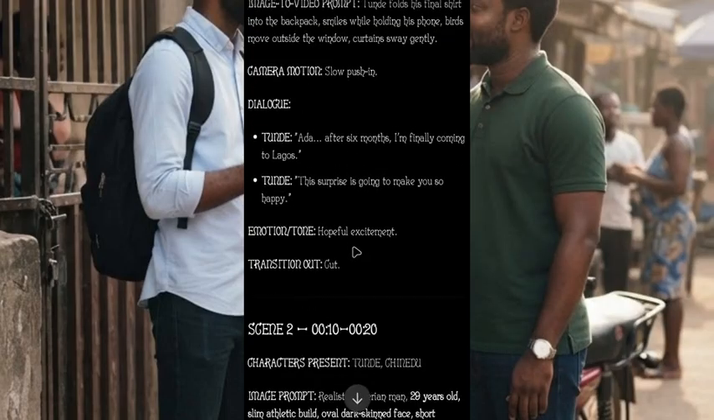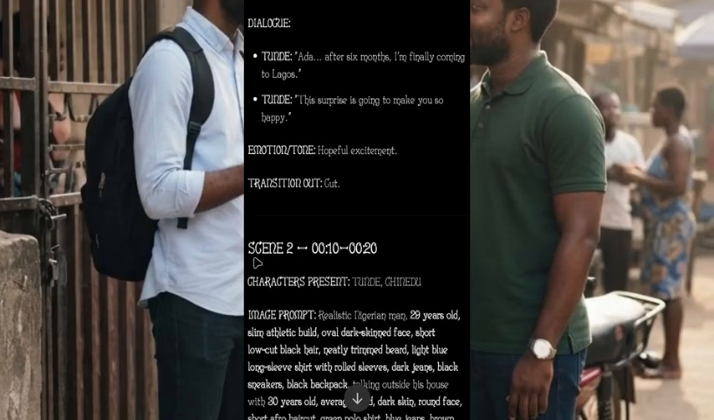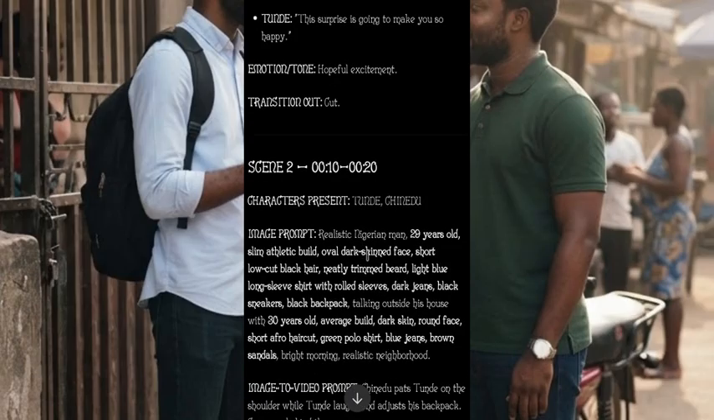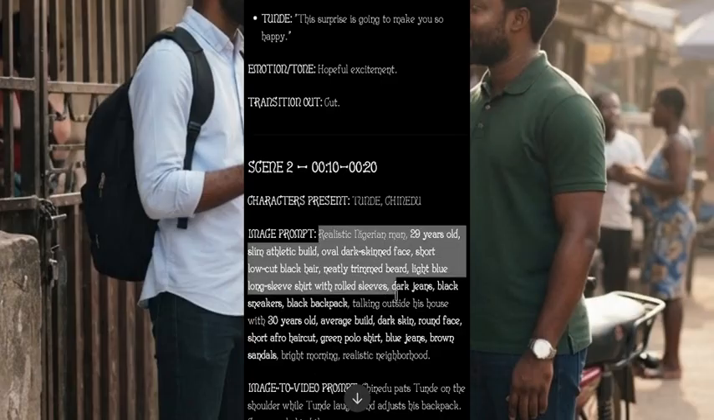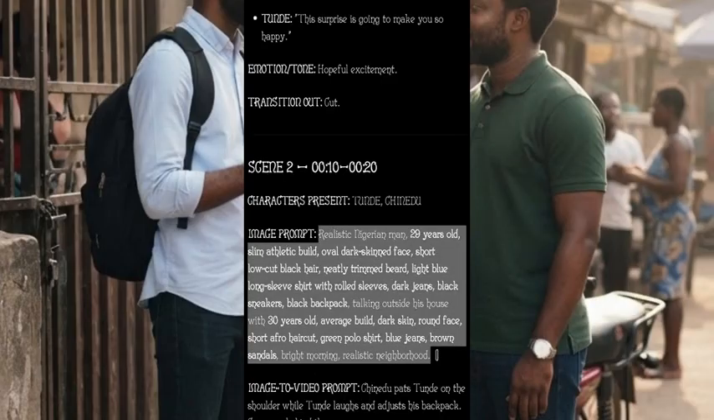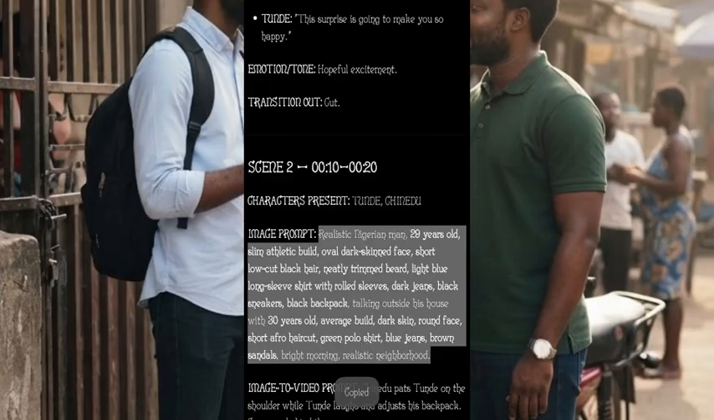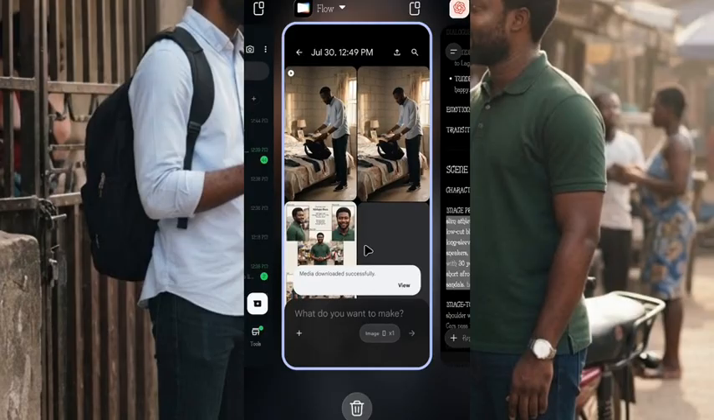Now coming down to ChatGPT, you're coming down to scene 2. As you can see, scene 2, character present. When I say character present, that is Tunde and Chinedu. So you just copy the image prompt like this. This image prompt only, you copy it. And after you copy it, the next thing, you go back to Flow AI.